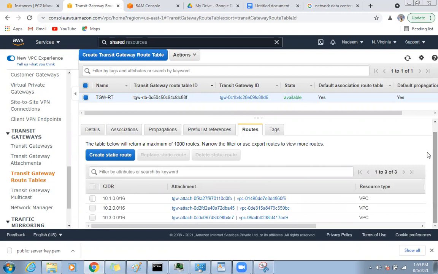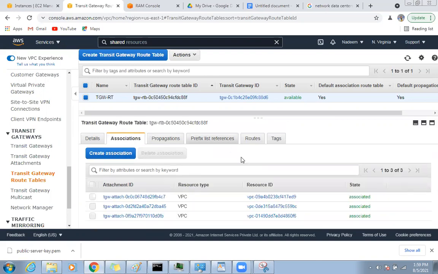Nazim, I think you are very clear with this one, because it is like a routing table in some other place where all the routes come. Yes. So now you need to go to each VPC routing table and give the reference here, so traffic knows which way to go from here.